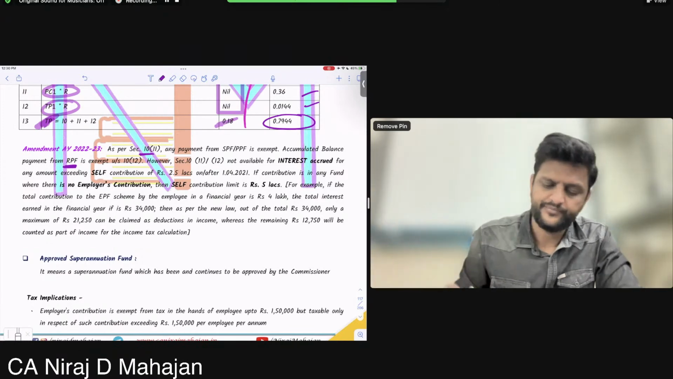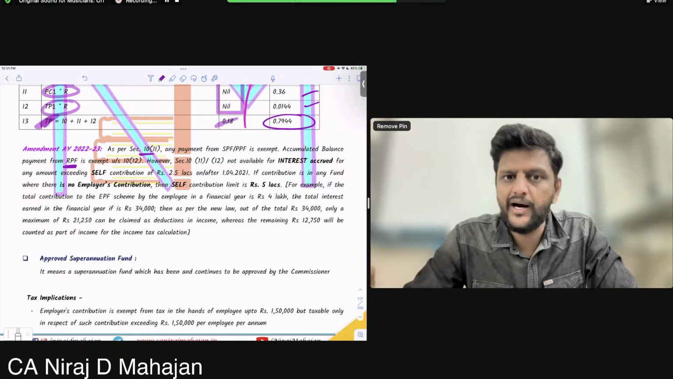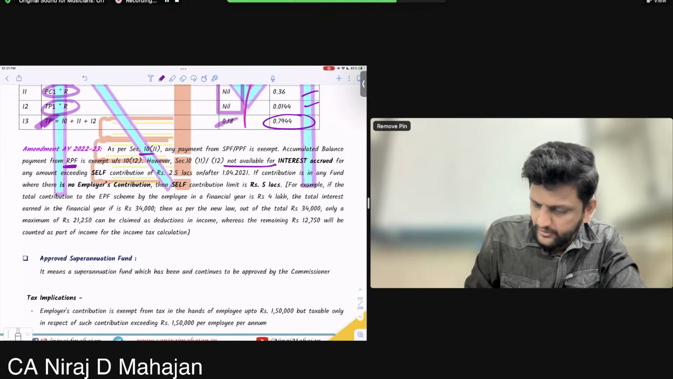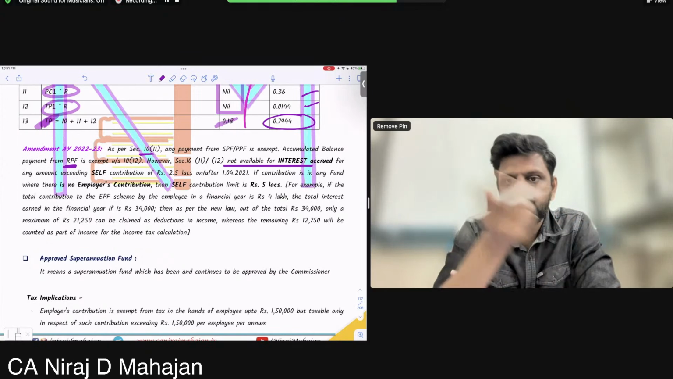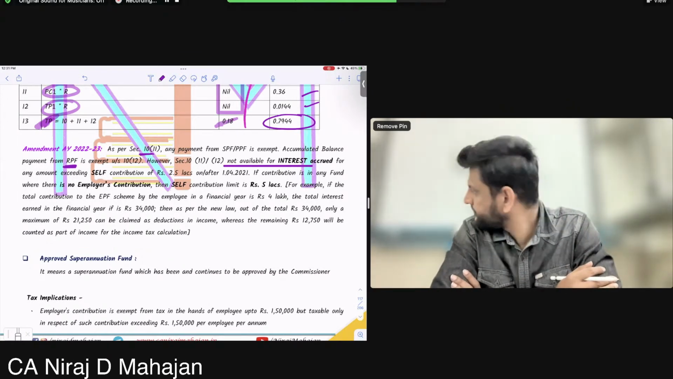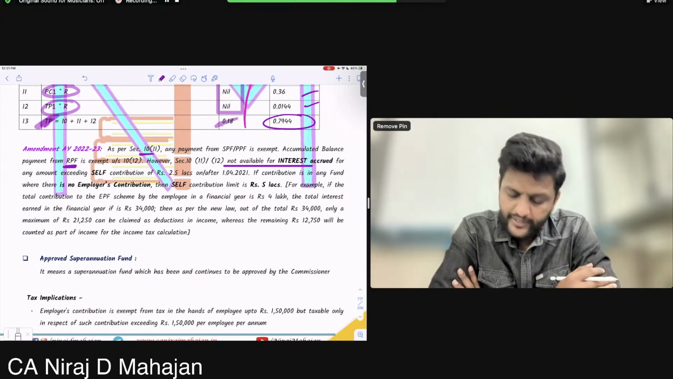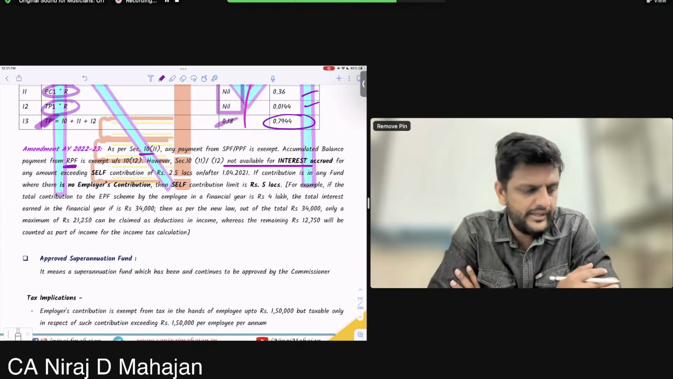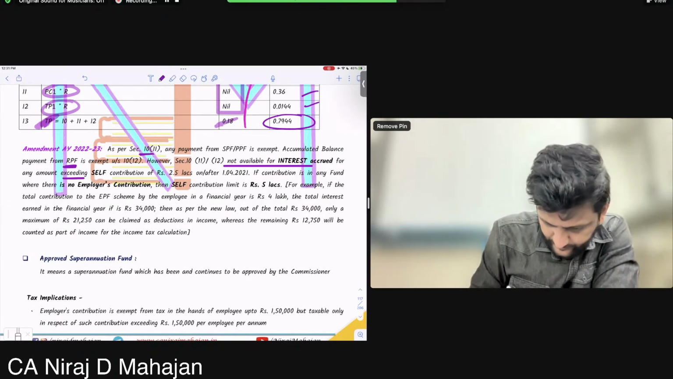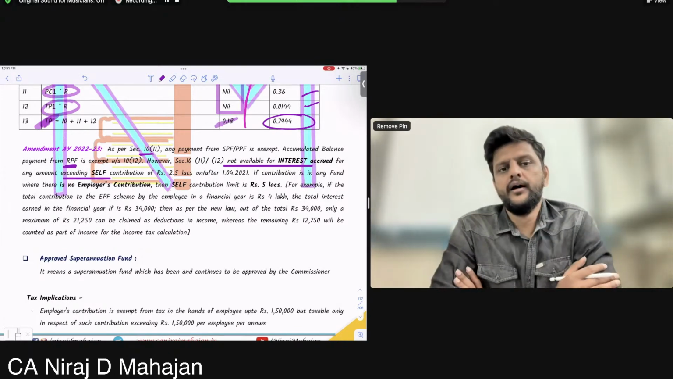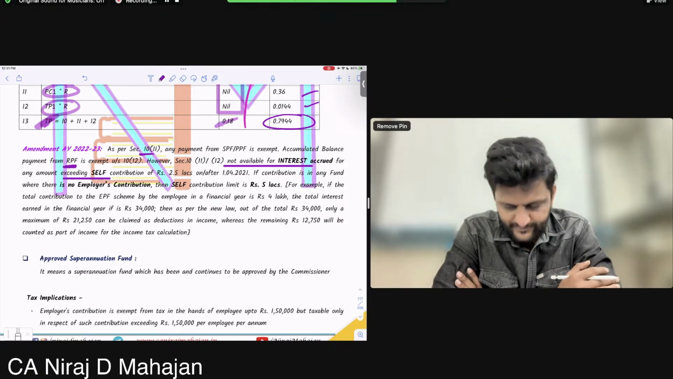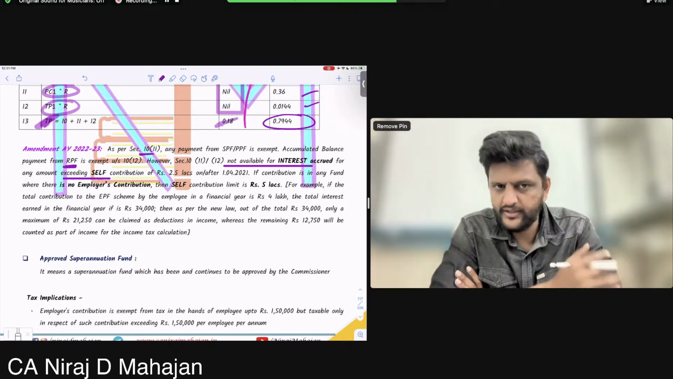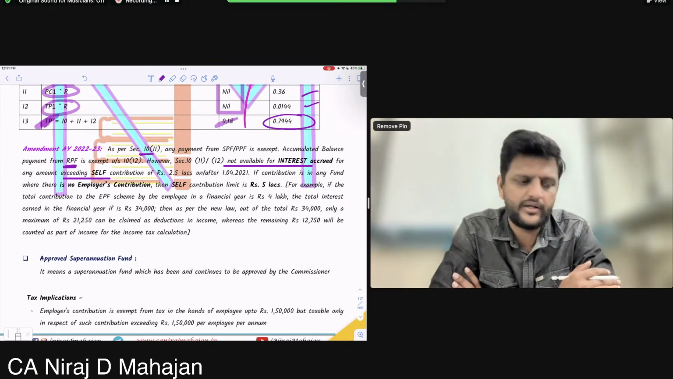However, understand, section 10-11 or 12 are not available. This is all again a little bit complicated. It is not available for interest accrued on any amount exceeding self-contribution of 2.5 lakhs on or after 1/4/21. We are now going into another territory, another concept.